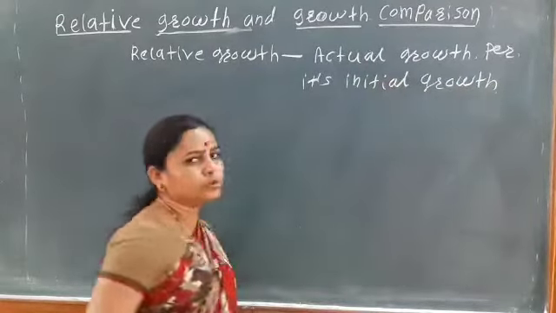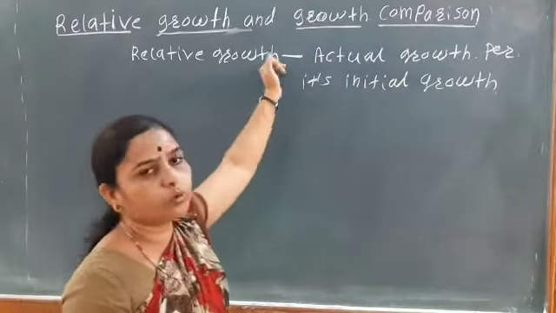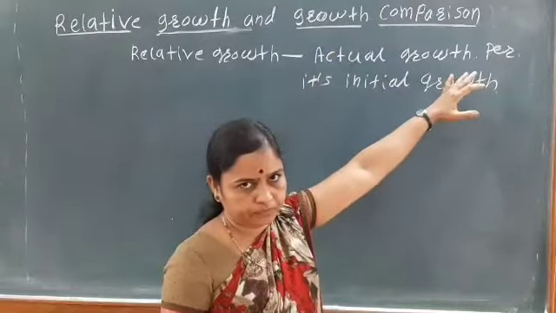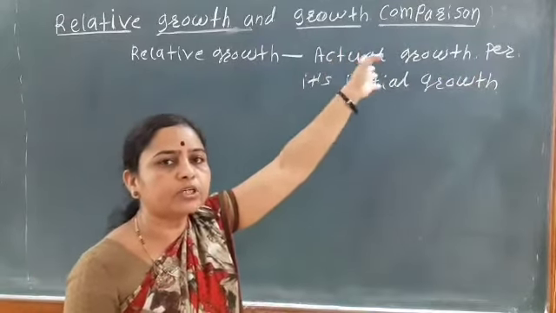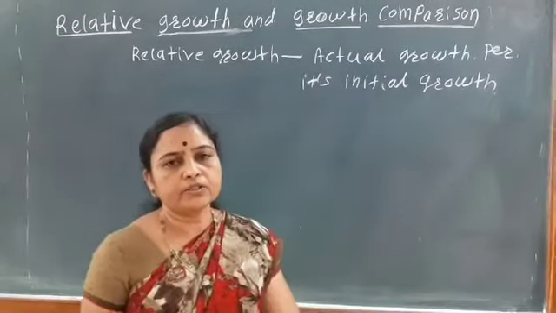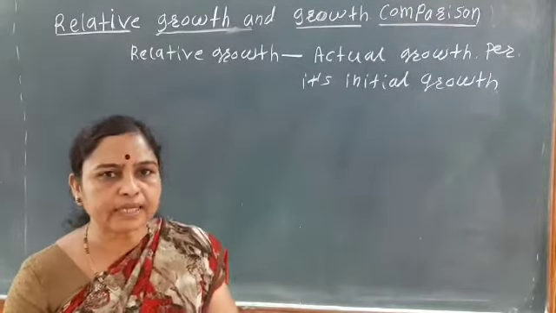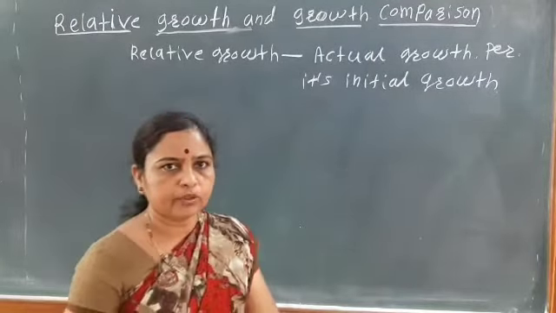Absolute growth or actual growth means the growth of the organism per unit time. That is known as the actual or absolute growth. Relative growth means the actual growth, that is, the growth of the organism per unit time per its initial growth. Per its initial growth म्हणजे सुरुवातीची ग्रोथ किती आहे आणि फायनल ग्रोथ त्या ऑर्गॅनिझमची किती झालेली आहे. That is known as the relative growth.